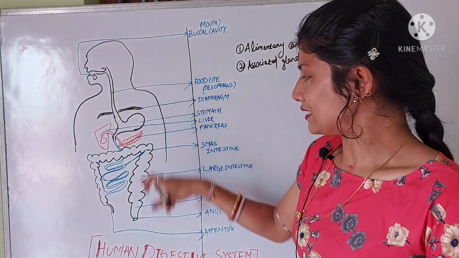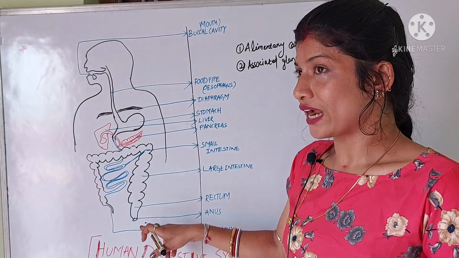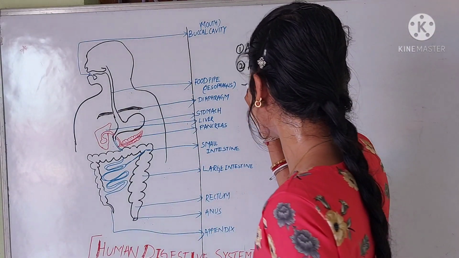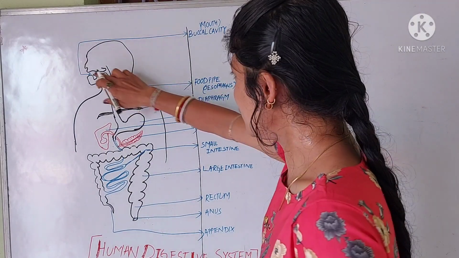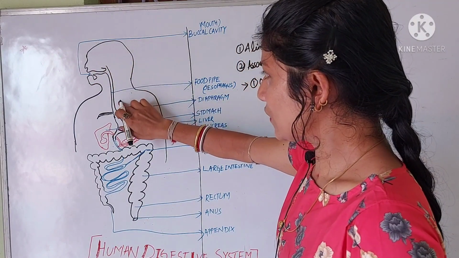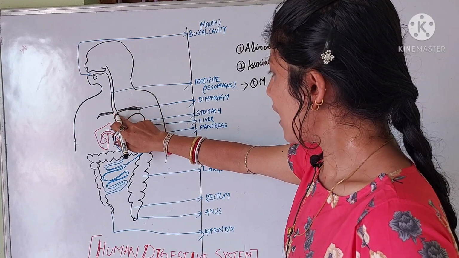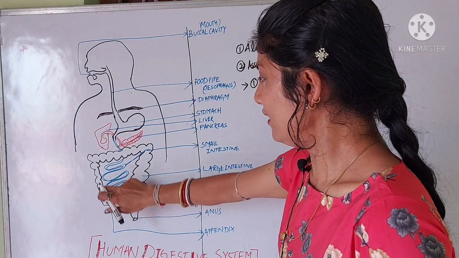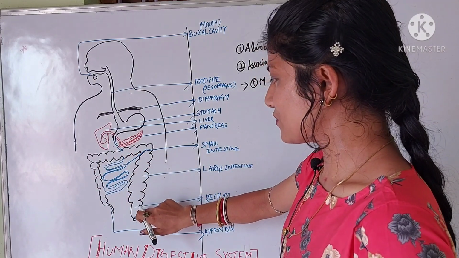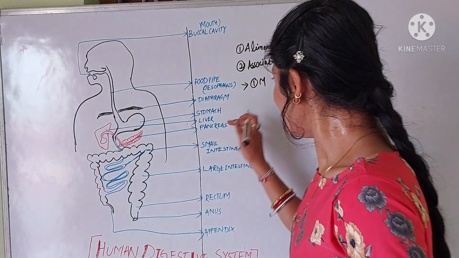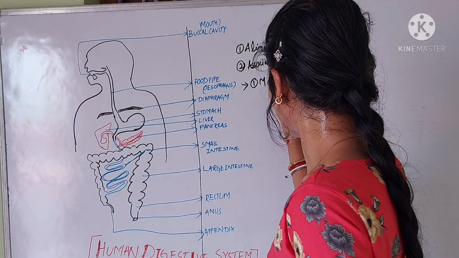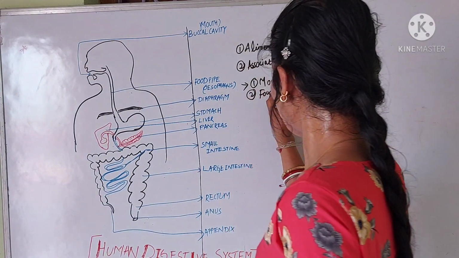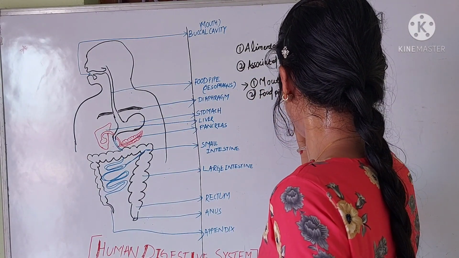The various organs associated with the human digestive system are: first, your mouth or buccal cavity; second, the esophagus or the food pipe; third, your stomach, which is connected with the small intestine; fourth, the small intestine; and lastly, fifth, the large intestine.